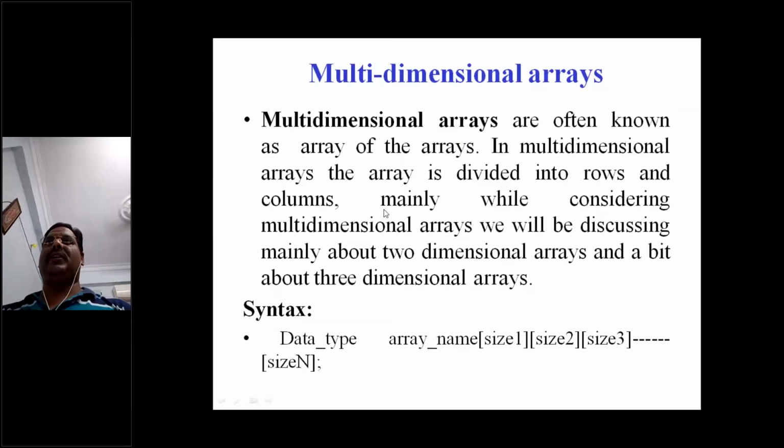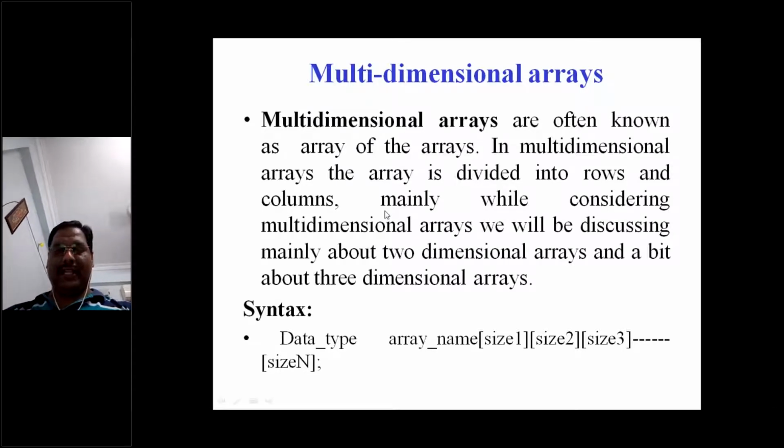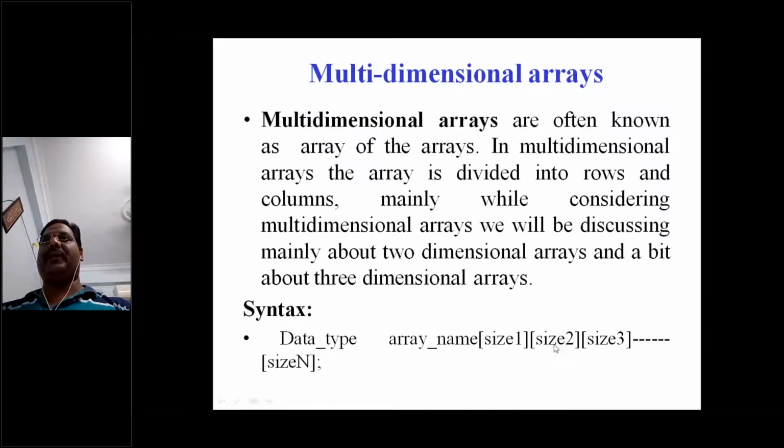So this is how a multi-dimensional array works. We can say that an array with more than one subscript, more than one size, is considered a multi-dimensional array.